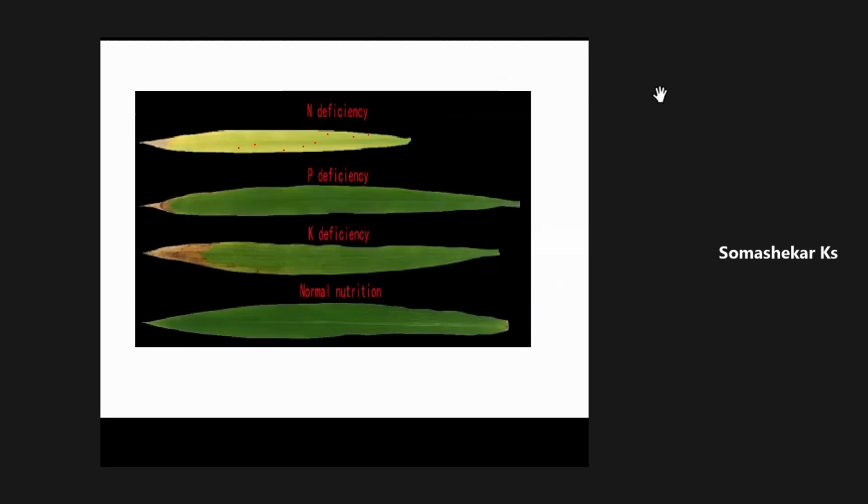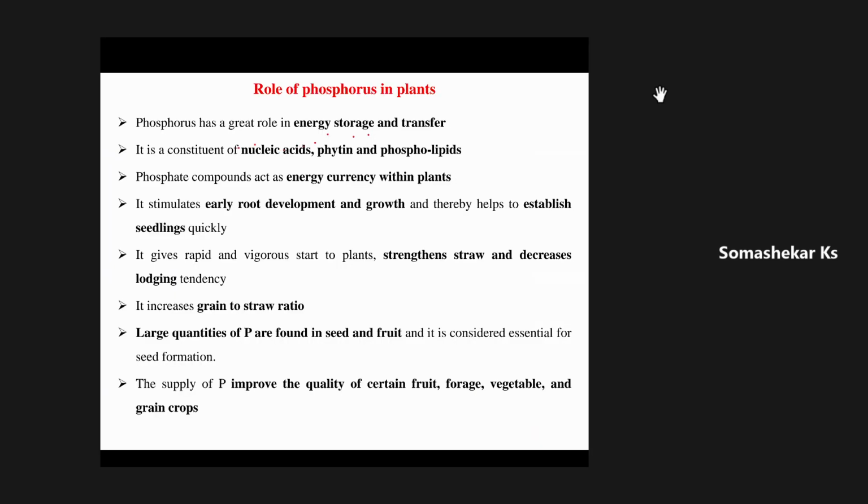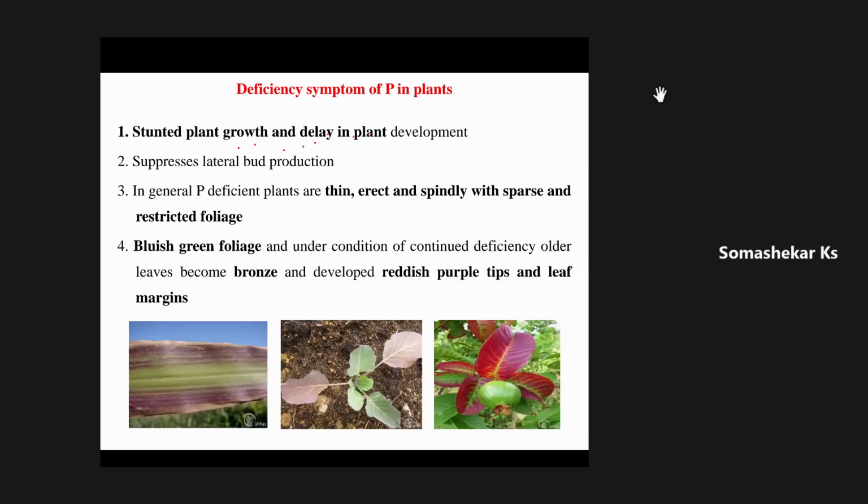I will show you in the next figure. See here, this is the beauty. One can identify the phosphorus deficiency very clearly, and a characteristic bluish purplish color develops on the leaves.